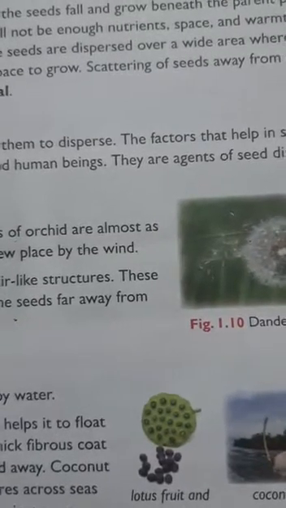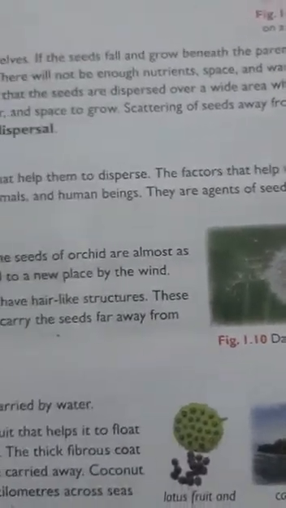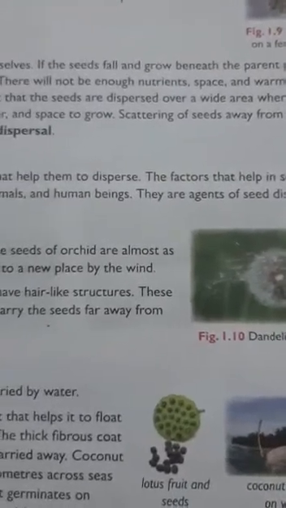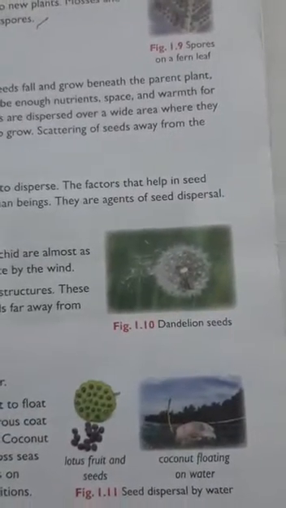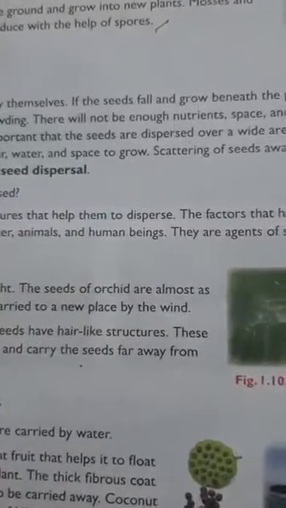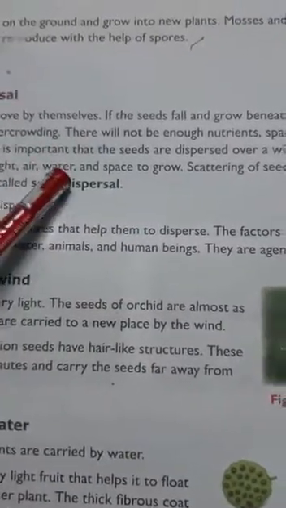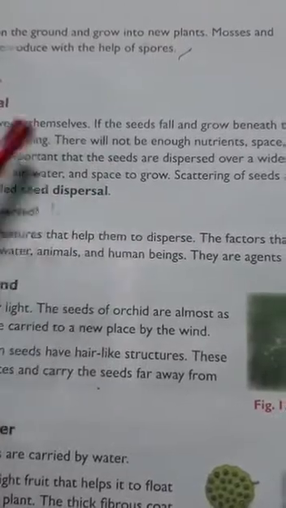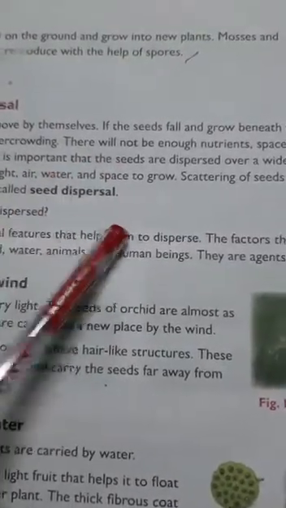They won't get enough nutrients, space, warmth for each plant. So it is important that seeds are dispersed over a wide area where they get sunlight, air, water and space to grow. Scattering of seeds away from the mother plant is known as seed dispersal. For what? To get enough sunlight, air, water and space to grow. Because of this purpose, the seeds will be dispersed.